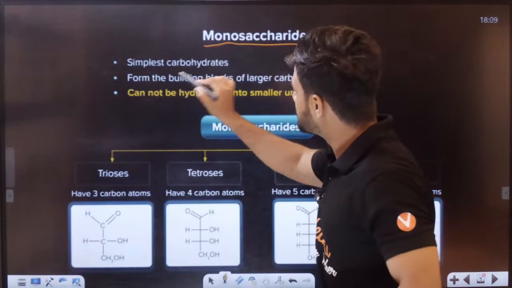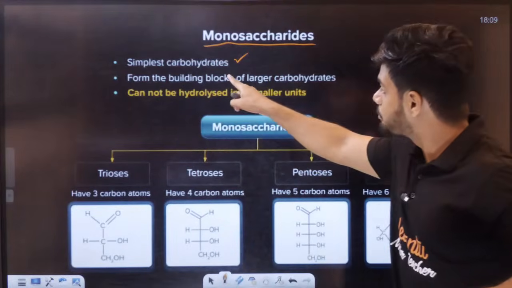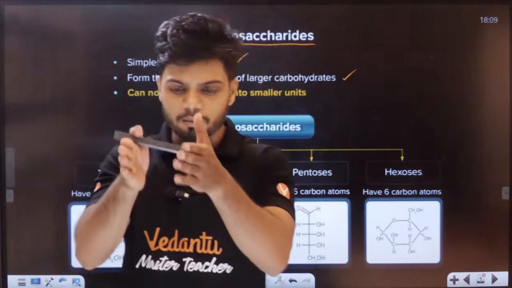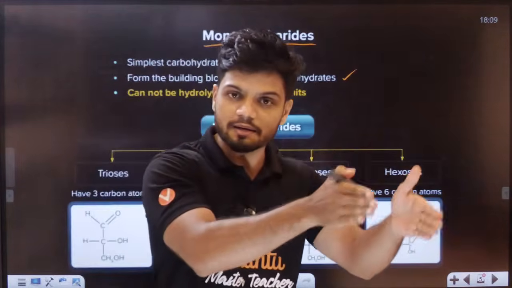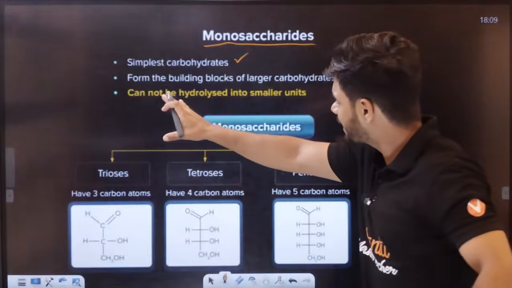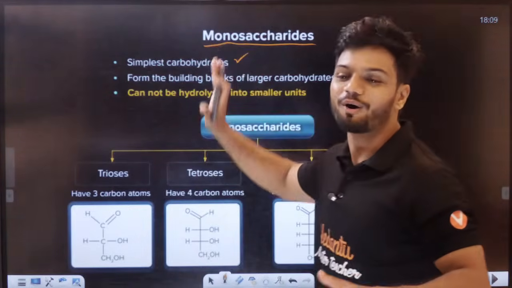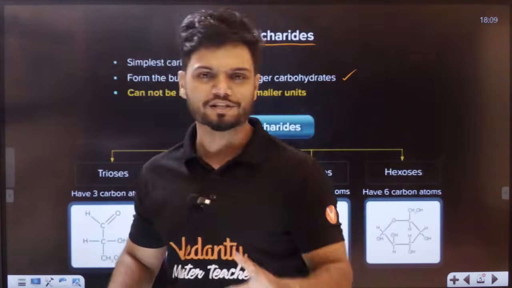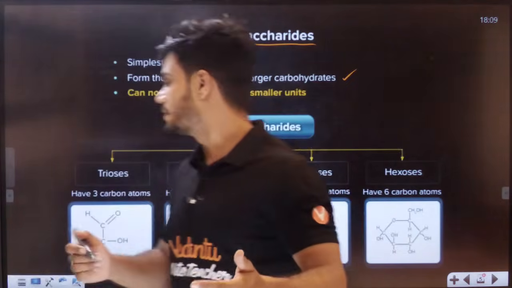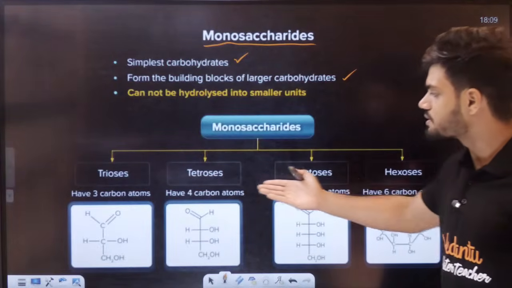Okay, so it is the simplest carbohydrate, very simple, and forms the building block of large carbohydrates. That is, when you join monosaccharides, we get a polysaccharide. Now, it cannot be hydrolyzed into smaller units because it is actually the smallest. It is already the smallest, so you cannot make it even smaller. Not possible, students. Okay, now here are a few examples of your monosaccharides.